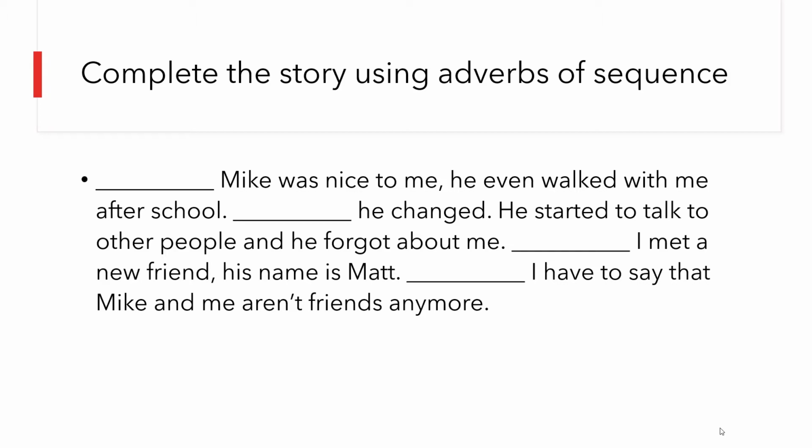Let's read the story together. Mike was nice to me. He even walked with me after school. He changed. He started to talk to other people and he forgot about me. I met a new friend. His name is Matt. I have to say that Mike and me aren't friends anymore.